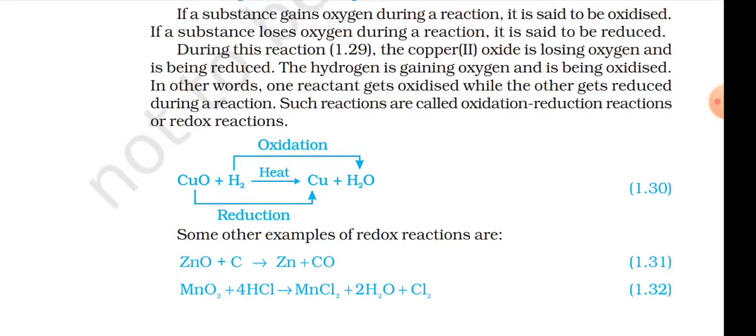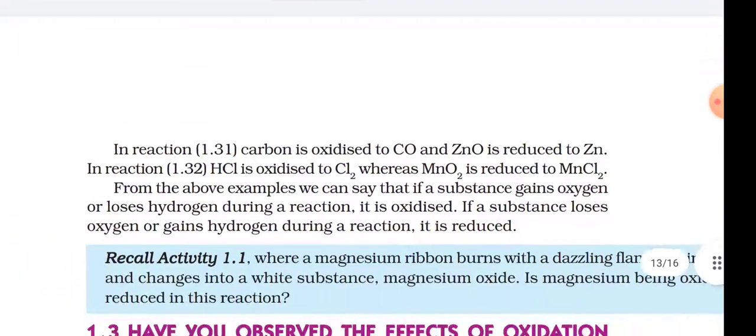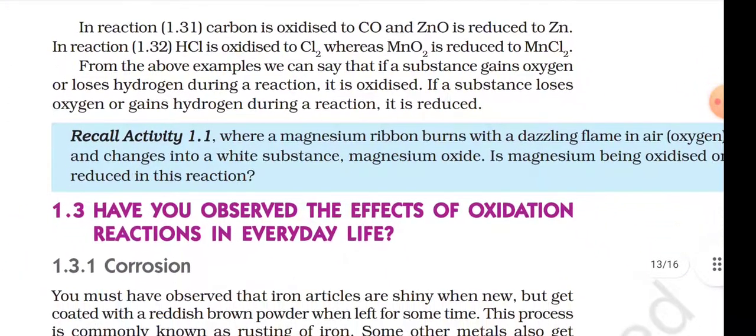Equation 1.30. Some other examples of a redox reaction: ZnO plus C gives Zn plus CO. Equation 1.31: MnO2 plus 4HCl gives MnCl2 plus 2H2O plus Cl2. In reaction 1.30, carbon is oxidized to CO and ZnO is reduced to Zn. In reaction 1.31, HCl is oxidized to Cl2, whereas MnO2 is reduced to MnCl2.